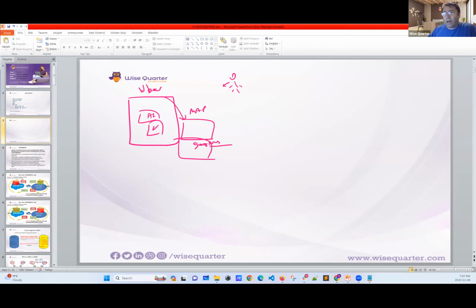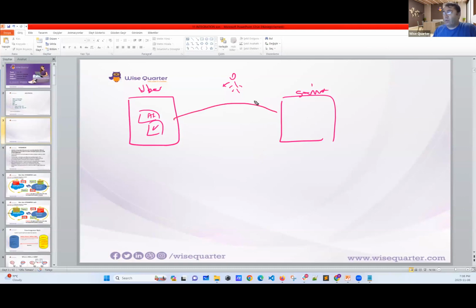Uber has its own map, but we usually ask for Google Map, my friends, which means we have another, totally different application, which is Google Map. Now, these two different applications have to interact.